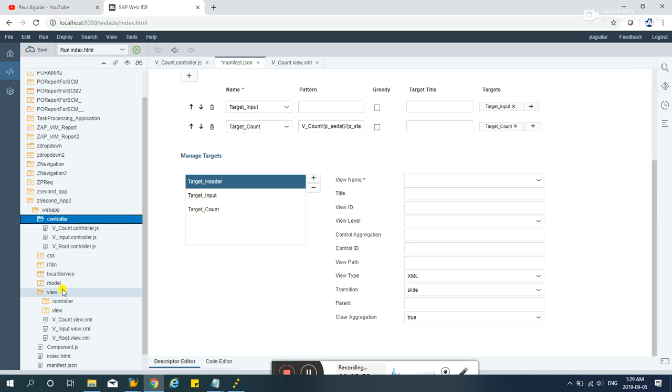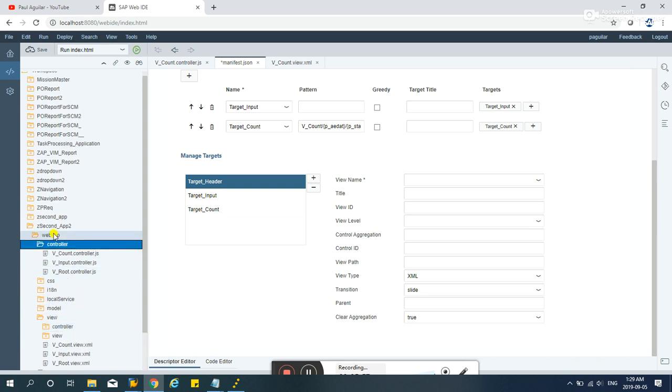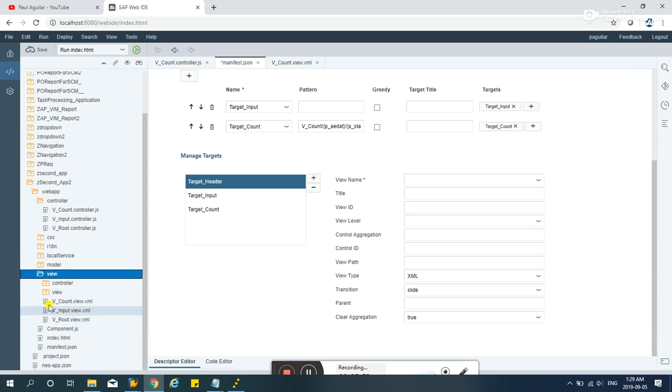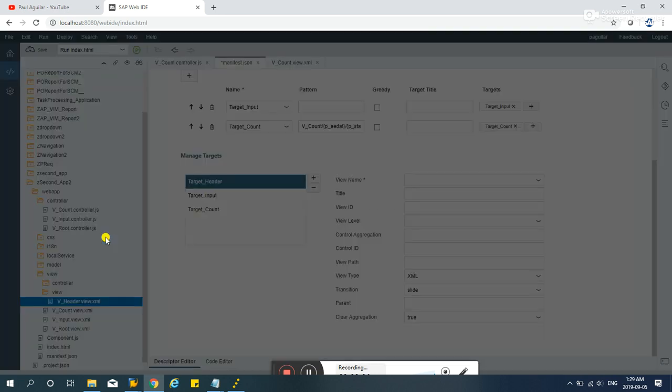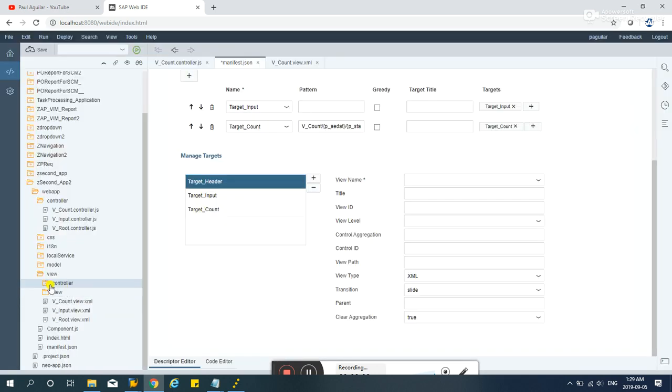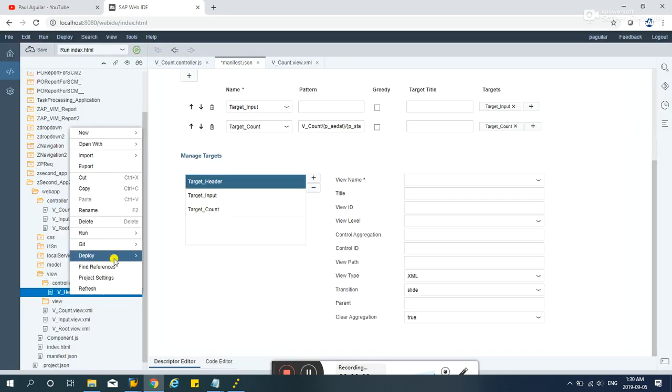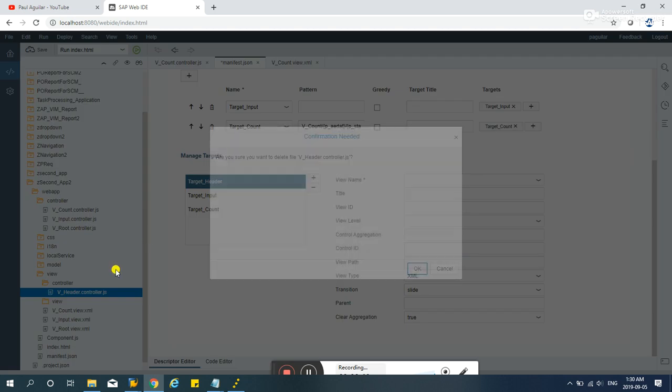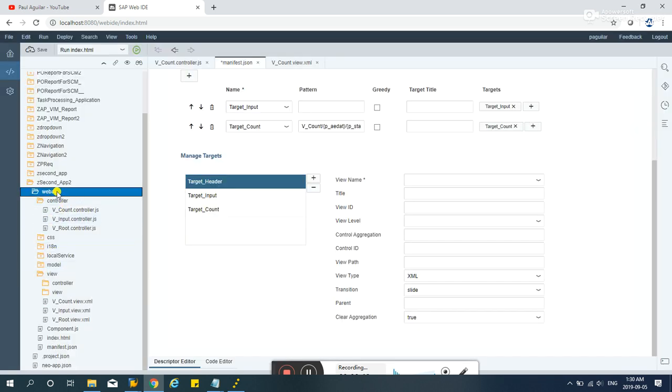I think I placed it in a different place. Yeah, I made a mistake there, so never make that mistake. Let's delete it again. Make sure this is highlighted.